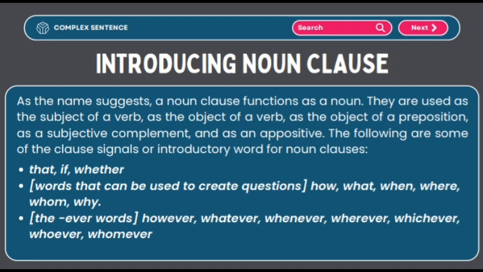First point: that, if, whether. Second point: words that can be used to create questions: how, what, when, where, whom, why. Third point: the ever words: however, whatever, whenever, wherever, whichever, whoever, whomever.